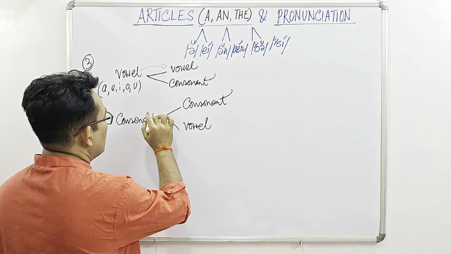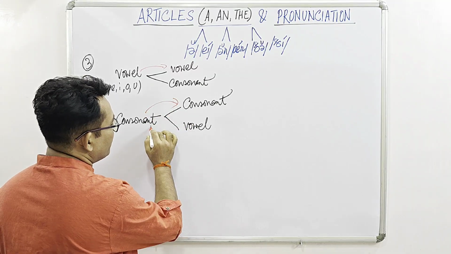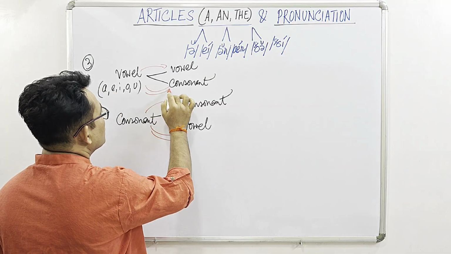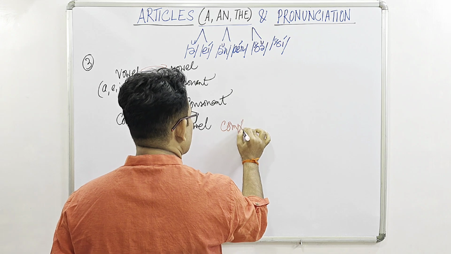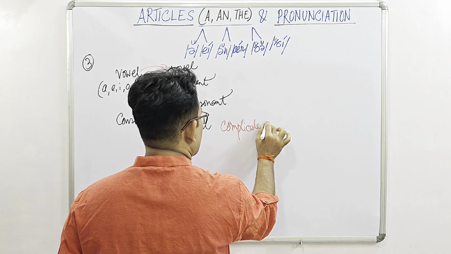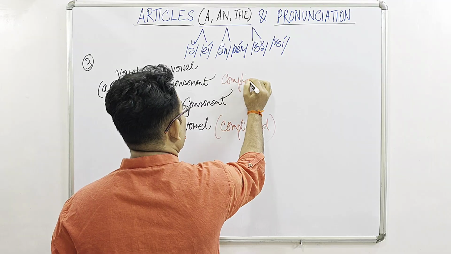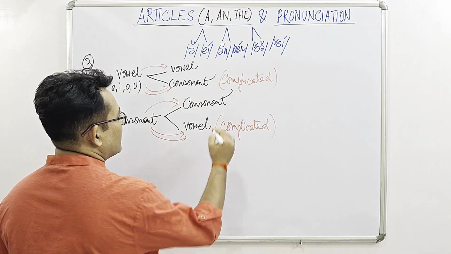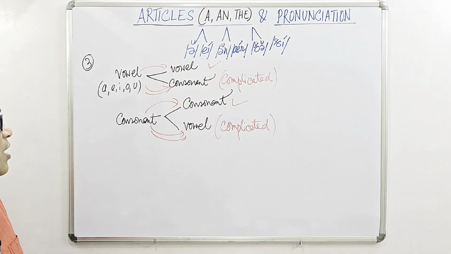Same here: a consonant producing a consonant sound is easy, but a consonant producing a vowel sound is complicated. So these two are complicated cases, but these two are quite easy to understand and handle.